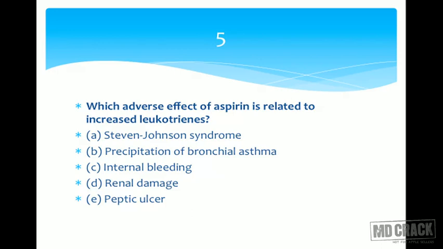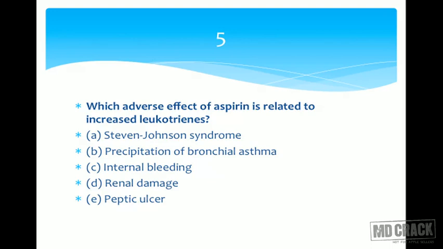What is aspirin? NSAID. It blocks the cyclooxygenase. The question the examiner is asking you is which adverse effect of aspirin is related to increased leukotrienes, because the logic is if you block the enzyme cyclooxygenase, arachidonic acid is going to get diverted to the other pathway and then the leukotriene synthesis is going to increase, and that's why the question is which adverse effect is related to leukotriene synthesis. Let's go to the options.